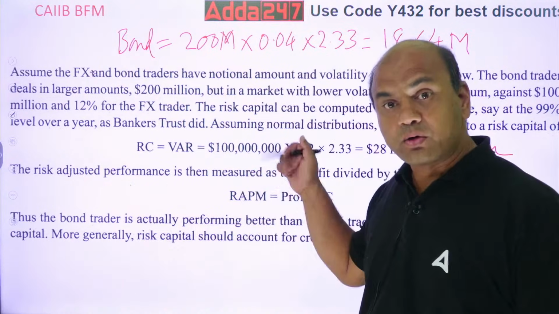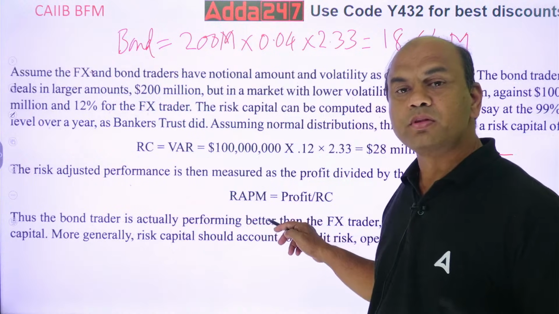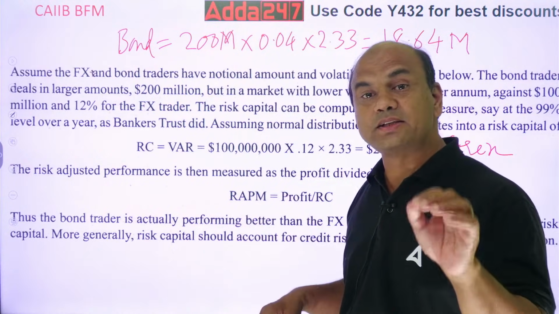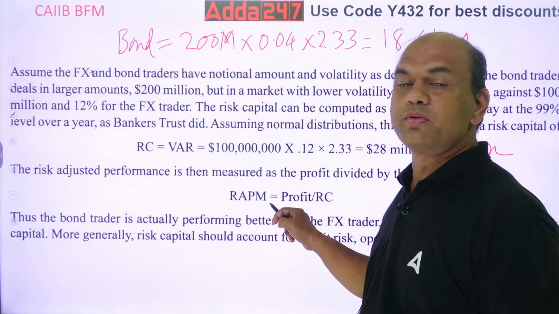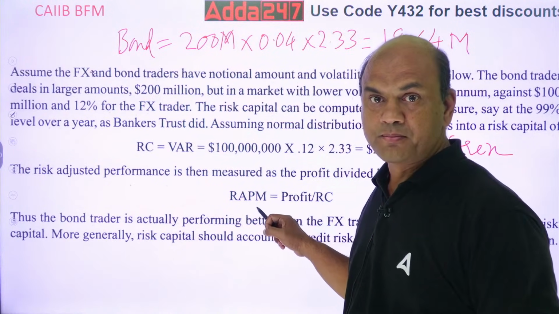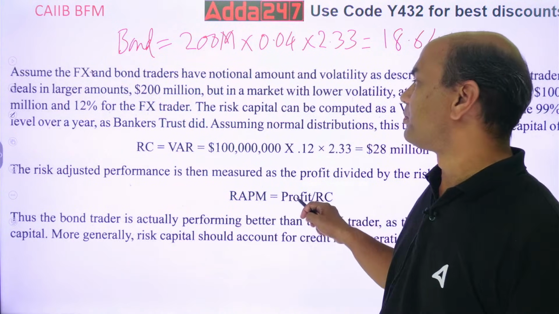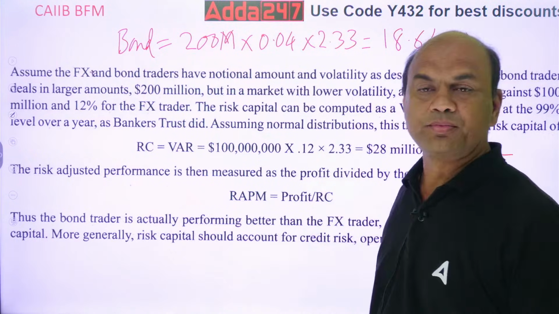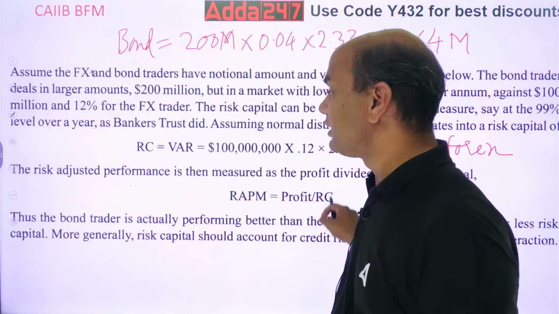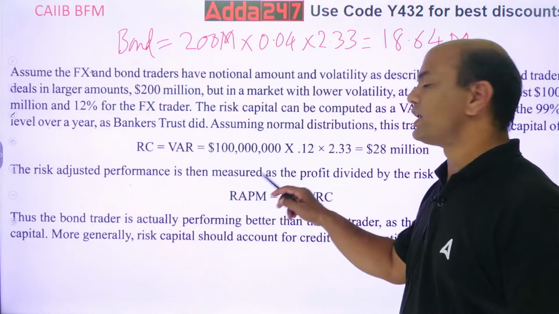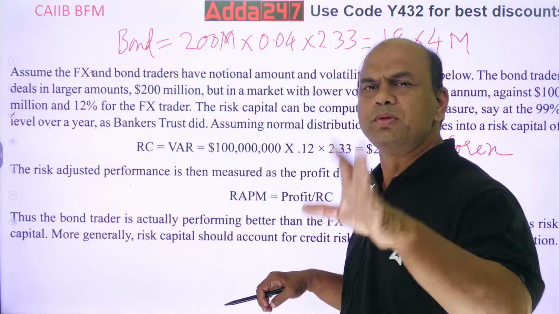Okay. Now, one more calculation is asked, that is RAPM, Risk Adjusted Performance Management. So that is what? That is profit upon risk capital. So profit they will give you in exam. If they will ask you this numerical, they will give you the profit. Profit which I get in Forex is something 1 million.